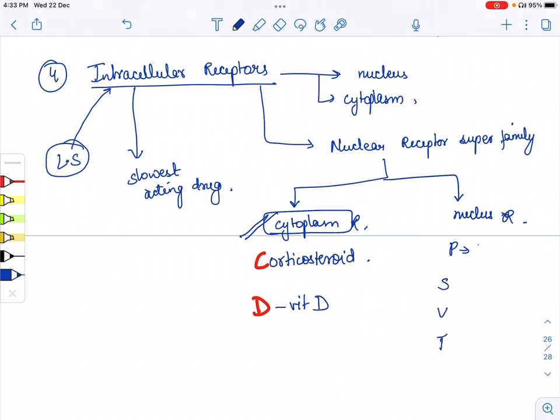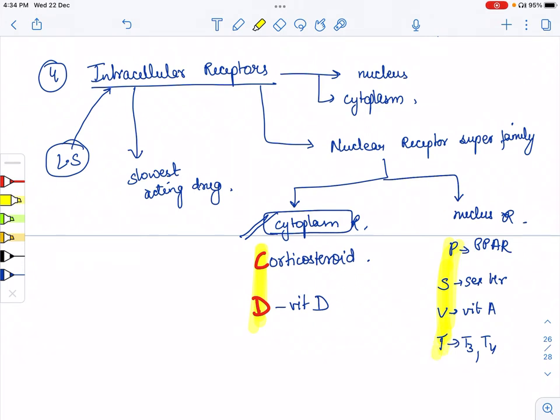P stands for PPAR, that is peroxisome proliferator activated receptors, and S stands for all the sex hormones like estrogen, progesterone and testosterone. V stands for vitamin A, and T stands for T3 and T4, that is thyroid hormone. All these drugs' receptors are present in the nucleus. So for this we have to remember which receptors are present in the cytoplasm and which are present in the nucleus.